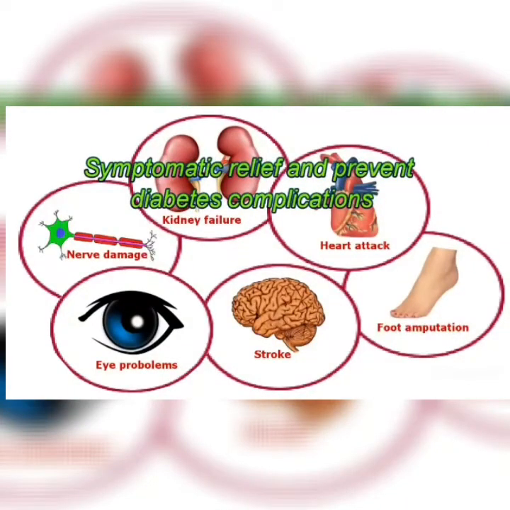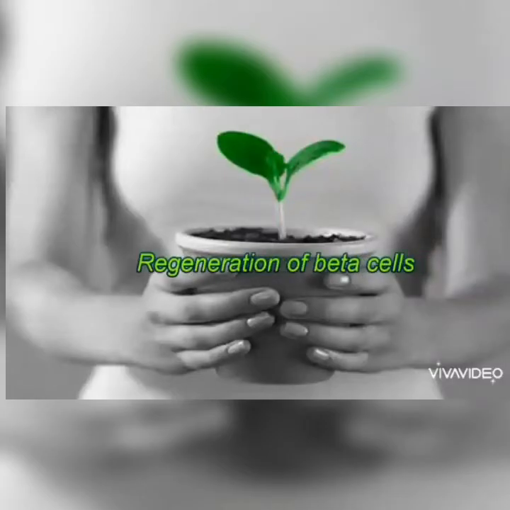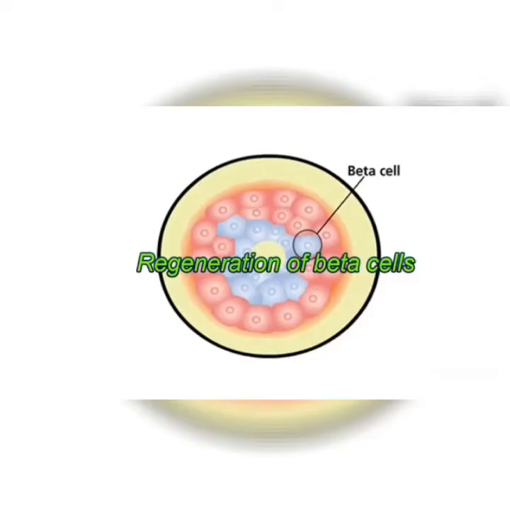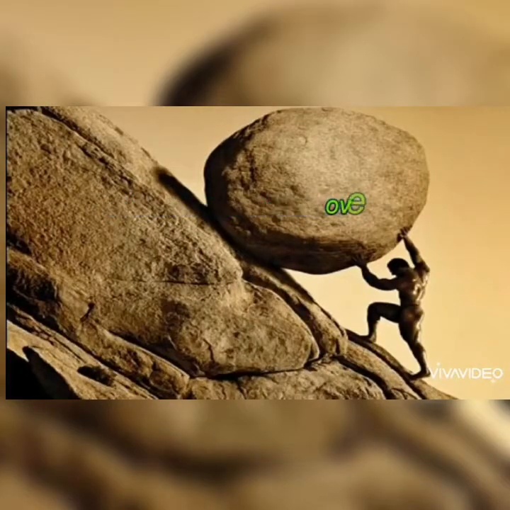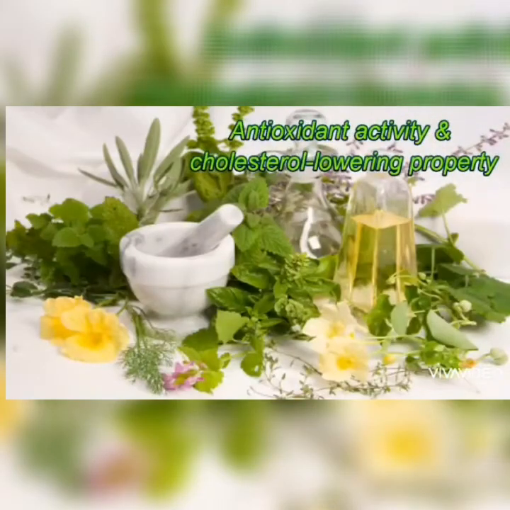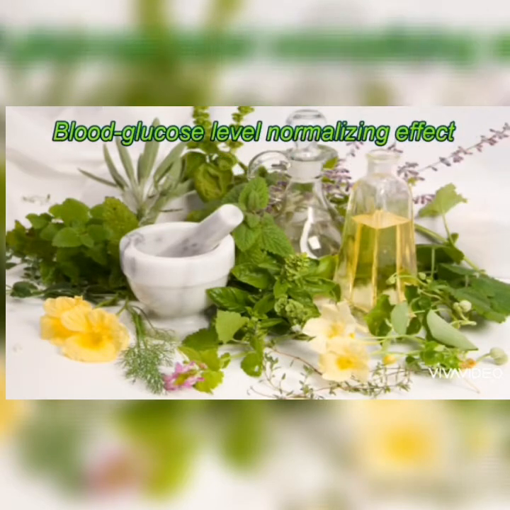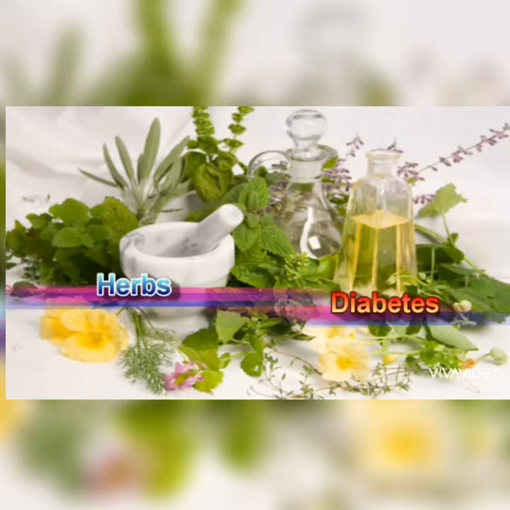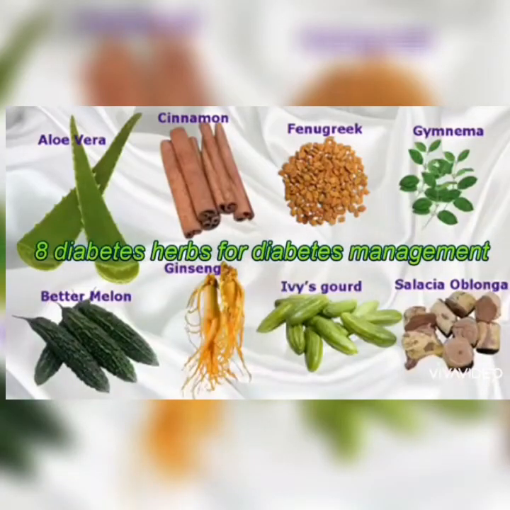Certain herbs provide symptomatic relief and prevent diabetes complications. Some herbs can even help in the regeneration of beta cells and overcoming resistance. Some herbs exhibit antioxidant activity and cholesterol-lowering property in addition to the blood glucose level normalizing effect. Herbs for diabetes. 8 herbs for diabetes management.